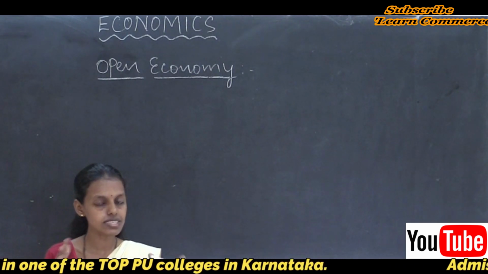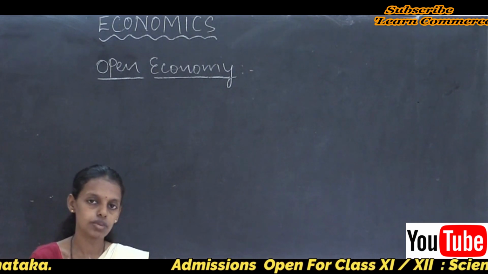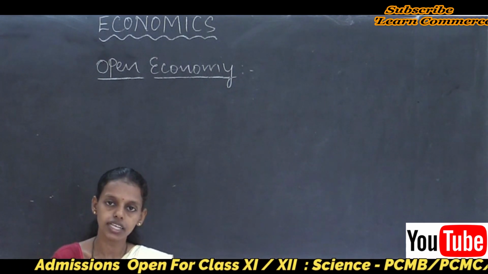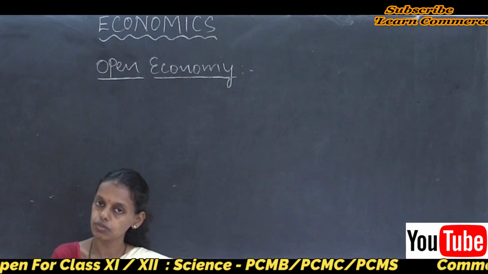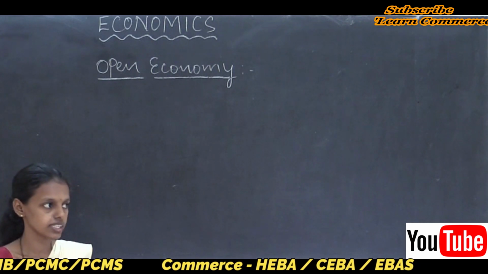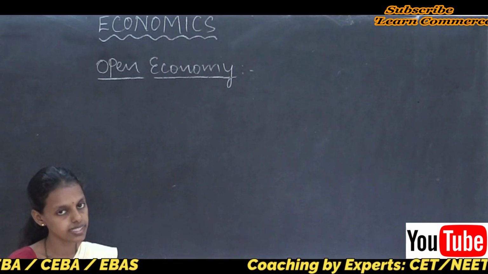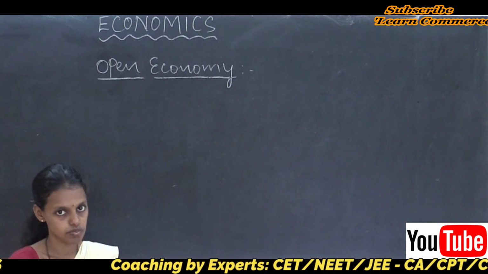We discussed what a simple economy is and how it works, a closed economy where no external trade takes place.